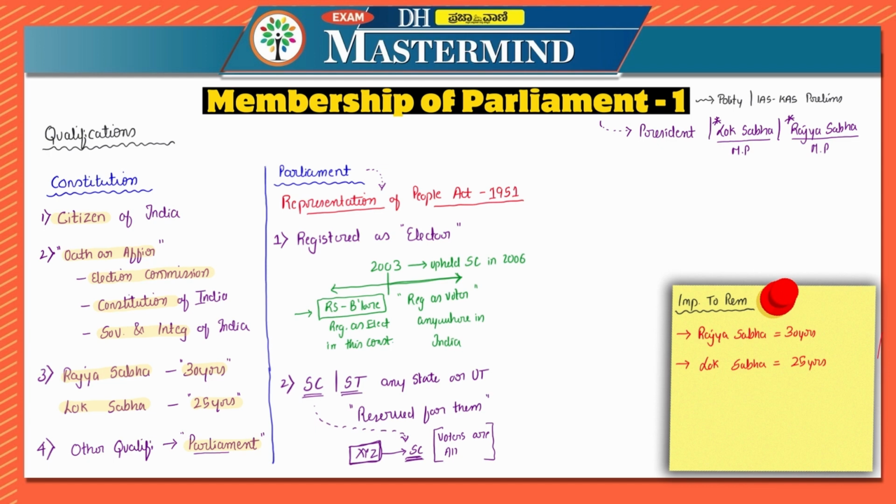So these are the qualifications which are mentioned for member of parliament. So there are 4 qualifications which is given in the constitution. First one is citizen. Second one is oath or affirmation. Rajya Sabha, Lok Sabha, what is the minimum age, and other qualifications. In case of other qualifications, we have seen registered as elector and the seats reserved for scheduled caste or scheduled tribe. So I hope you have understood about the part 1 of membership of parliament.